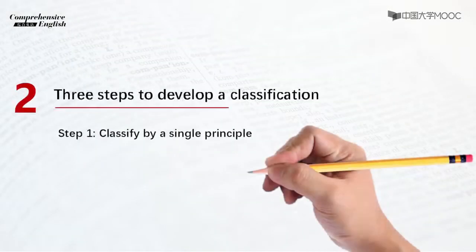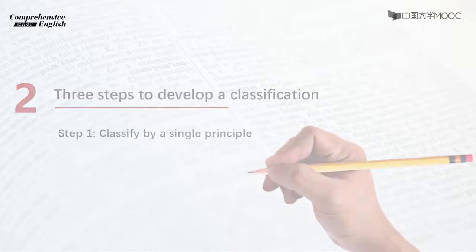Now, 3 steps to develop a classification. Step 1, classify by a single principle. The organizing principle is how you sort the groups. Do not allow different principles to appear out of nowhere and destroy the whole structure of the essay.